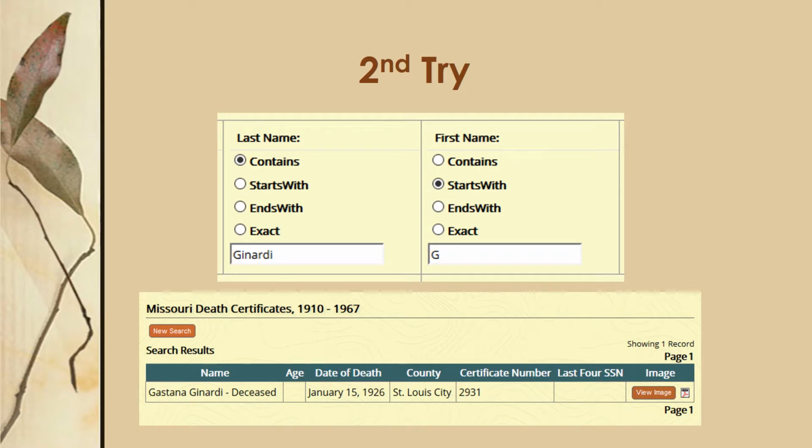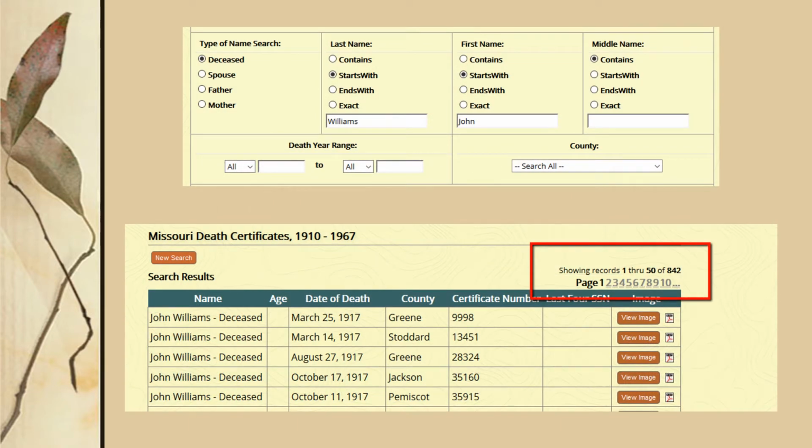So I searched again, but this time I changed her first name to just an initial and selected the Starts With option instead of the default of Contains. As you can see, I now get a hit on her name, although it was incorrectly indexed as Gastana Gennardi instead of Gaetana. Mistakes can happen during indexing. Sometimes the person transcribing the information misreads a letter or a name due to the handwriting, or they might accidentally transcribe the information incorrectly even though they read it just fine. If you don't find your ancestor in your first search, try again and experiment with different spellings or just using initials. Let's try one more type of search.